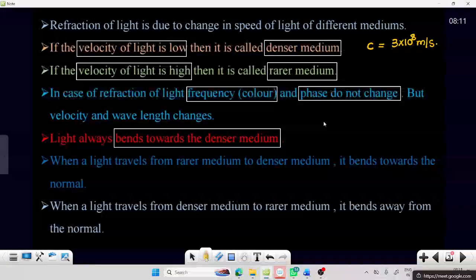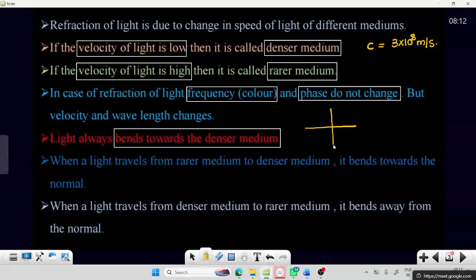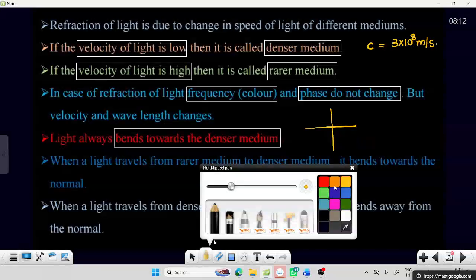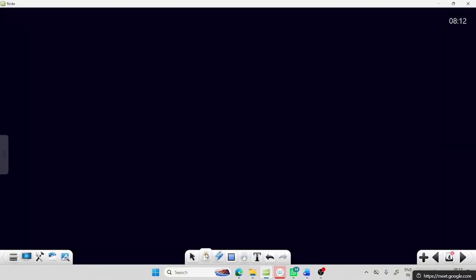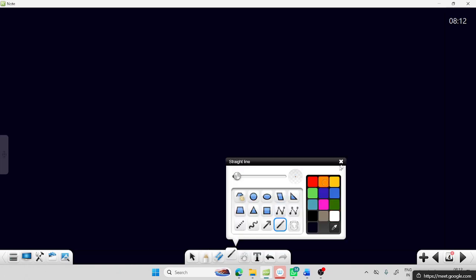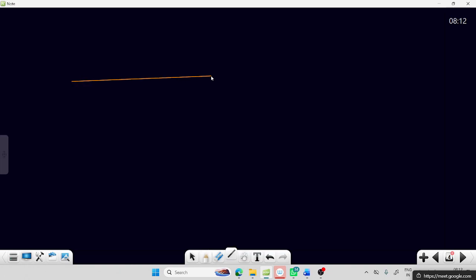So you can see now here, for example, we have taken two mediums, and this is a normal.